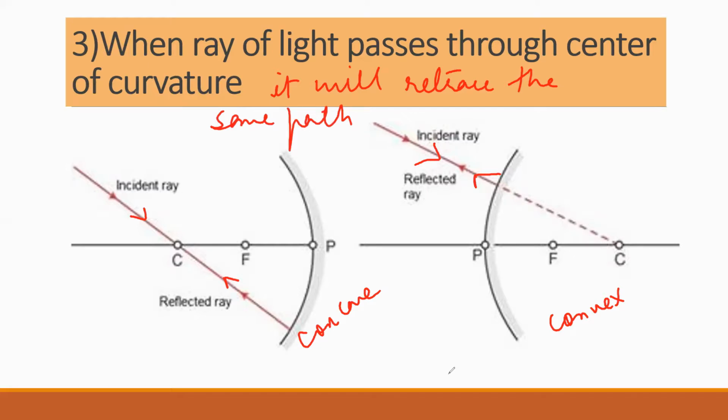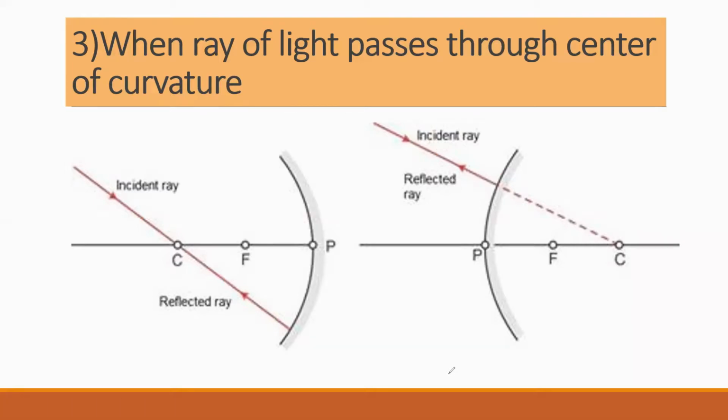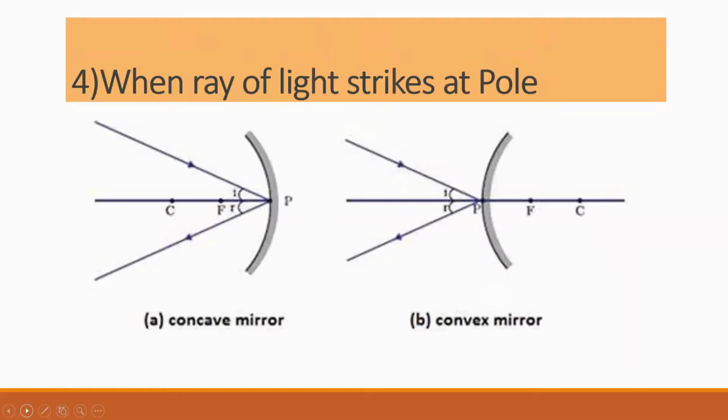After this, the next rule is now coming up. When a ray of light strikes at the pole, if this is your ray of light and it is striking at the pole, then what will happen here? This is the pole. After reflection, your ray will go like this, such that the angle of incidence is equal to the angle of reflection. I is equal to R.